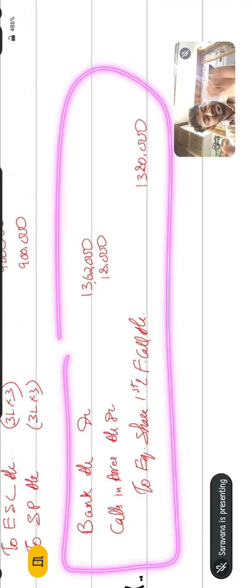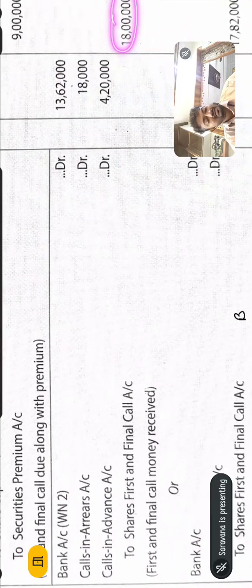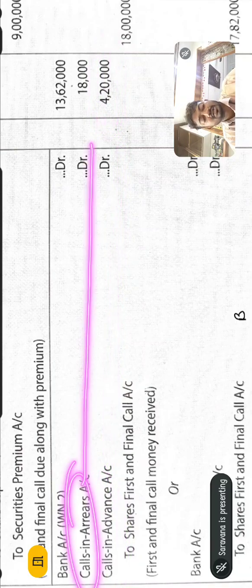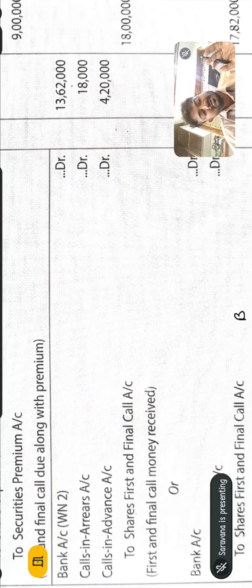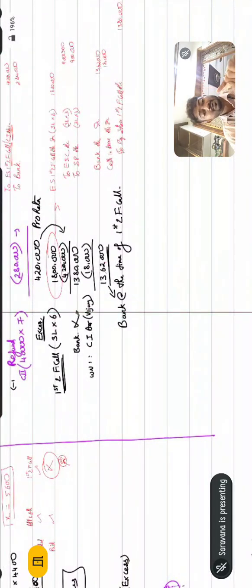Otherwise, you can write a detailed entry also, like the company wants to receive 18 lakhs. There is calls in advance of 4 lakh 20,000, and there is calls in arrears of 18,000. And by this, the sum is getting over. Okay. So for doing a single share capital sum, it took 40 minutes approximately. But this sum you should do in 15 minutes in the exam. You will be able to do it. Okay. Thank you. Go and practice.